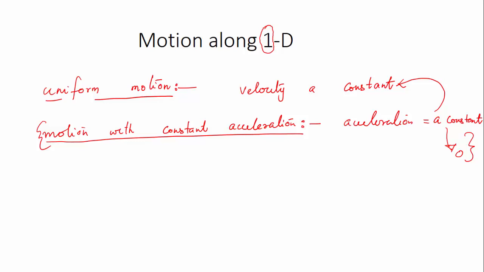Now, the motion can be more complicated than that. But this is the kind of motion that we are focusing on in plus one. That is, the acceleration of the object remains constant, so the velocity of the object increases or decreases at a constant rate as time flows. A serious mathematical analysis of this motion, the motion with constant acceleration, was done by Galileo. Galileo developed the mathematics, and he derived 3 equations, which are very useful. With these 3 equations you can do any problem related to motion with constant acceleration.